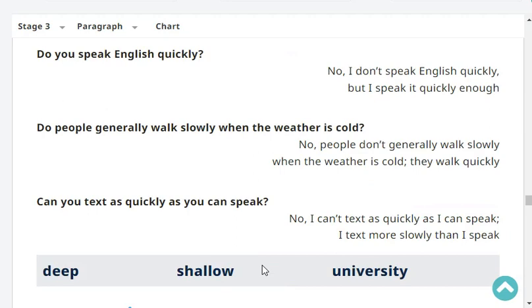Do people generally walk slowly when the weather is cold? No, people don't generally walk slowly. When the weather is cold, they walk quickly.